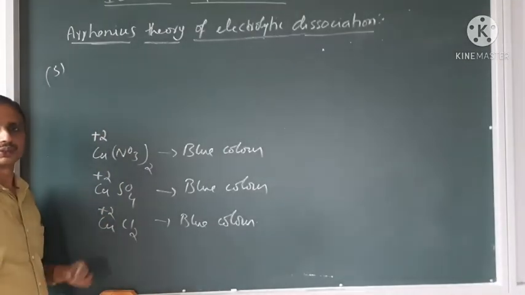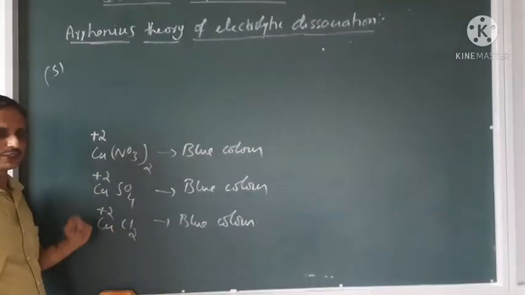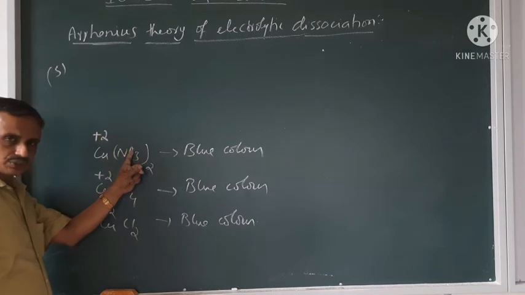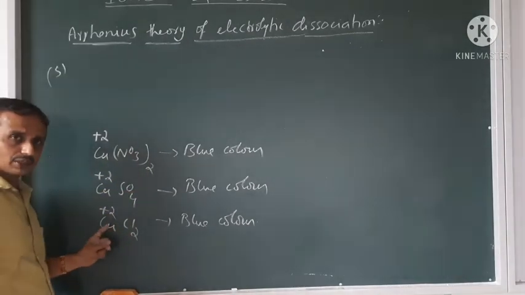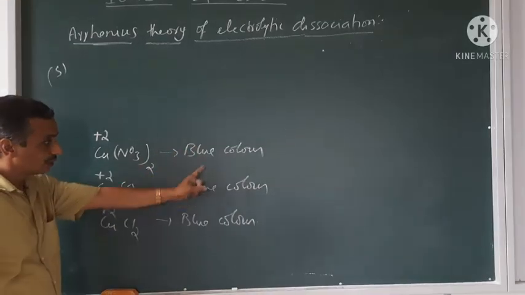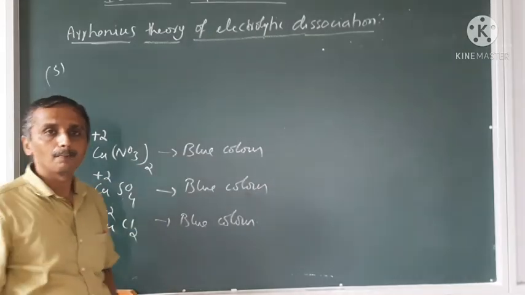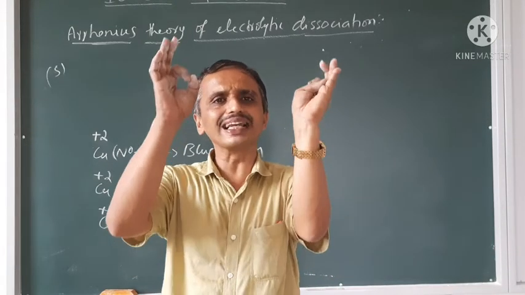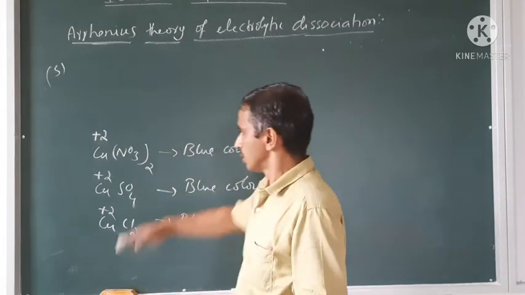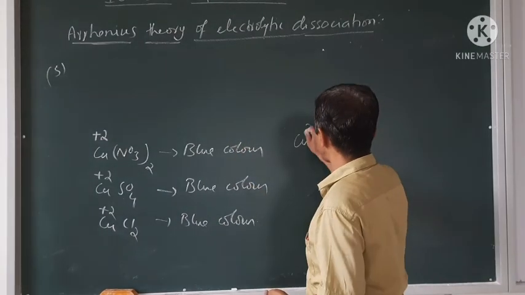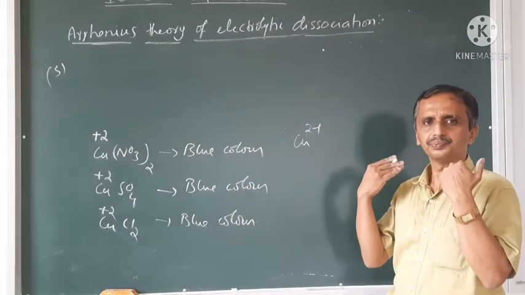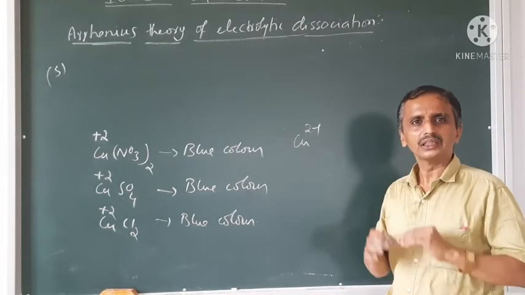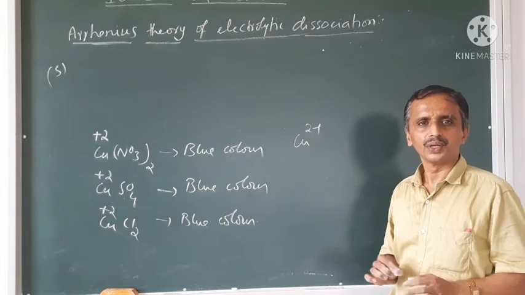Just calculate the oxidation state of the copper, it is plus 2 only. And remember here, the anion is changing, but the cation is the same, and they have the blue color only. It means ions are responsible for the properties of the electrolyte. All the Cu2 plus compounds are blue in color. All the Zn2 plus compounds are colorless or white in nature.